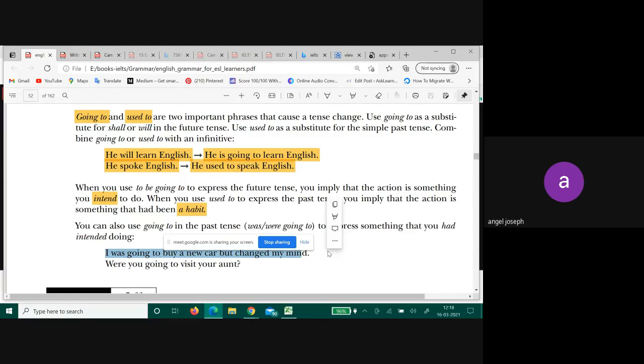Sometimes going to, used to, they can change. Sometimes going to can also be used for showing something in the past. He was going to reach here by 5 o'clock, right? So that's the usage of going to.